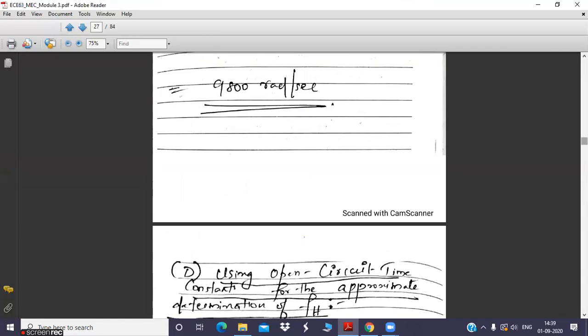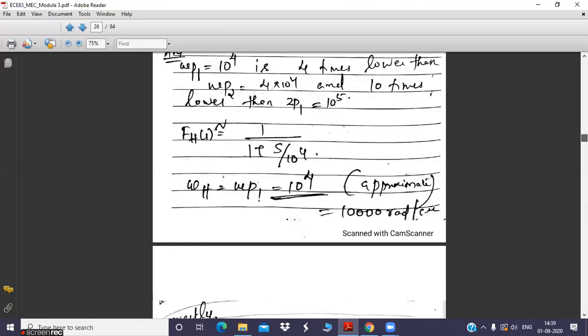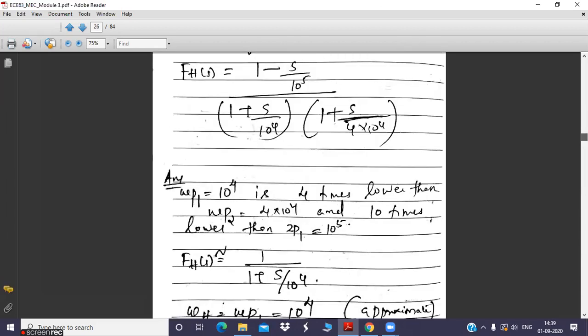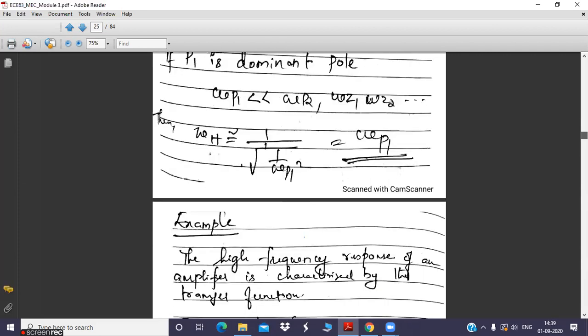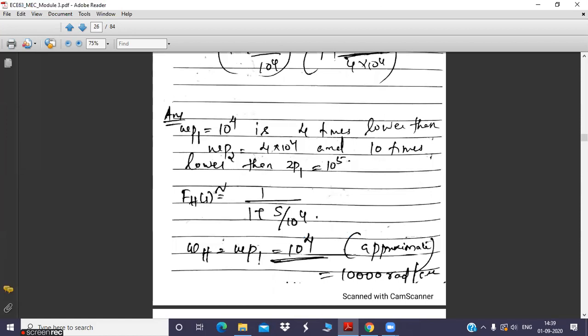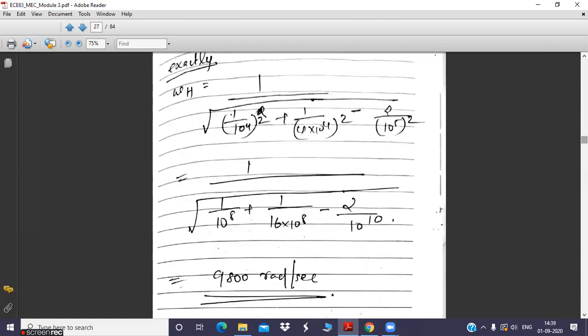I want you to perform these 2 problems now itself. Once the class is finished, you just make use of the calculator and find the answers. So you can say that the exact cutoff frequency is 9,800 radians per second, but approximately if you are calculating, it becomes 10,000 radians per second. So there is a slight variation in the calculated cutoff frequency, like 200 radians per second. That is the difference between exact analysis and approximate analysis.